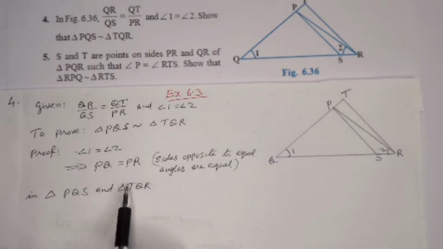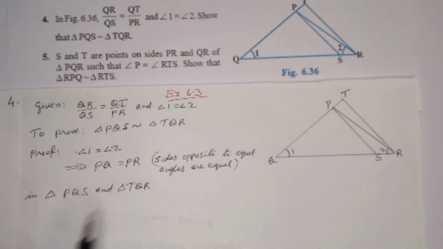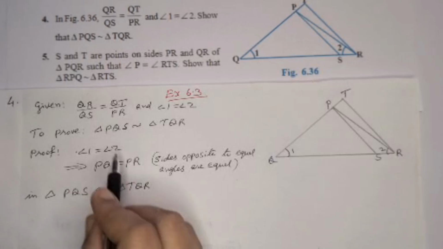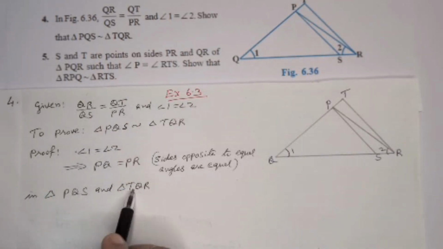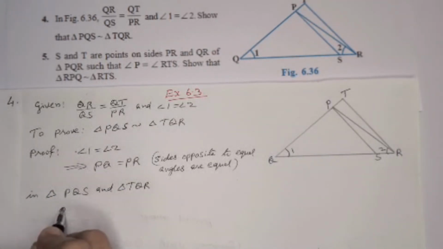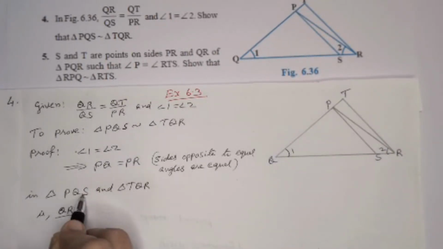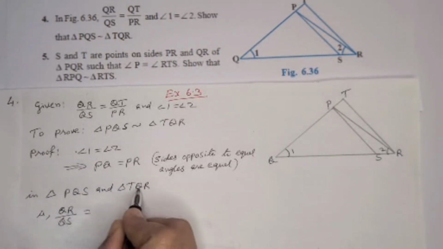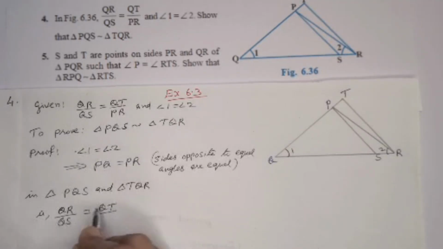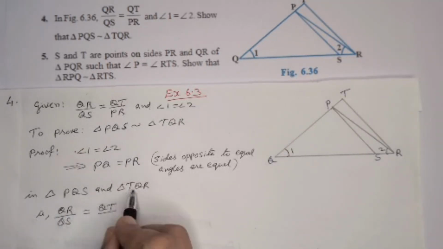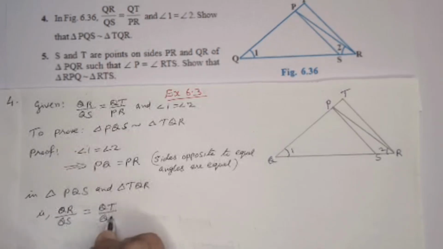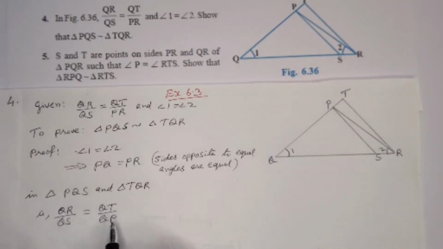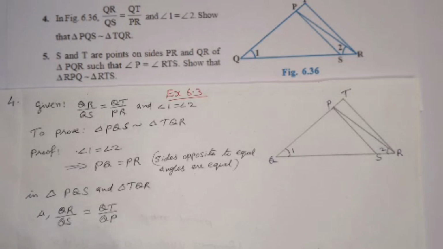Now consider these two triangles. What we have to prove? From there we can write the given ratio: QR divided by the last two letters, from here also the last two letters, QS, which is equal to QT. QT means second and first, QP. So from these two triangles, the corresponding parts, when we are writing, it will come that way.